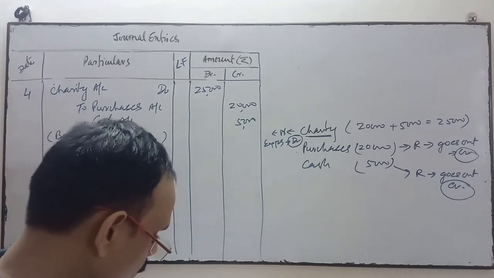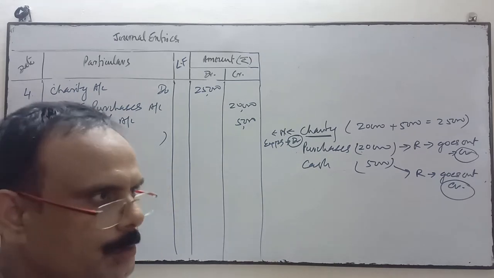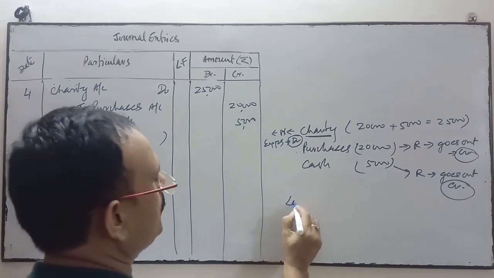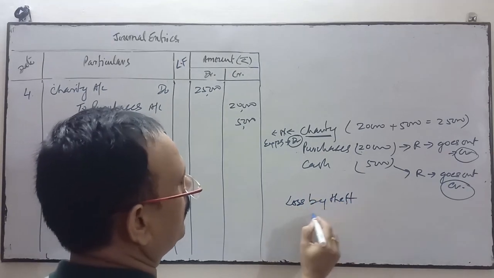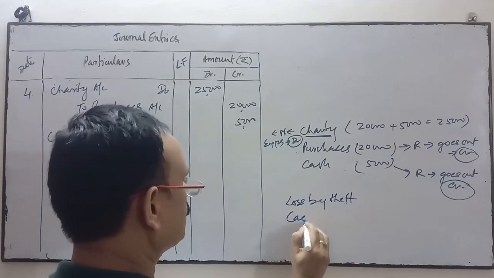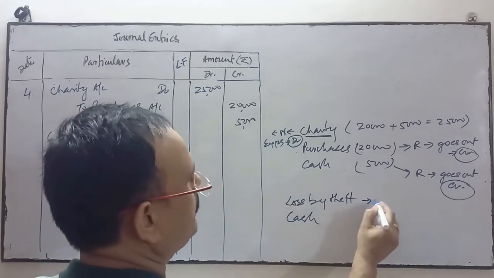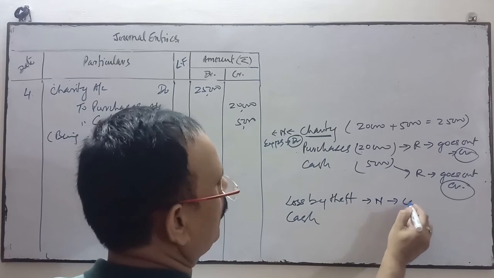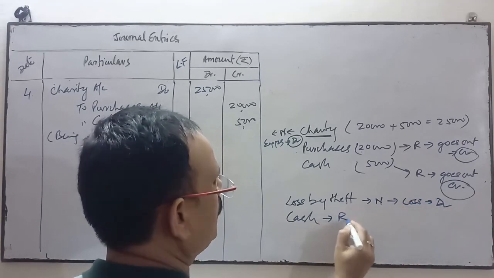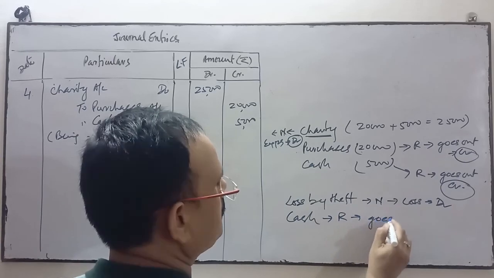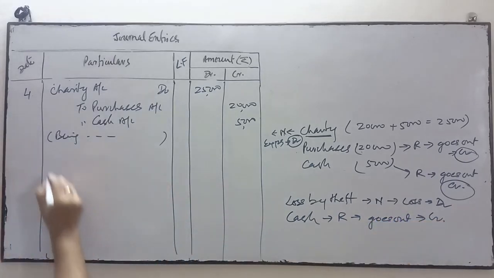Next is cash rupees 1 lakh was stolen from the iron safe of the trader. Cash is stolen, so loss by theft, and cash account. Loss by theft comes under nominal. It's a loss, all losses debit. Cash is a real account, what goes out is credit. So loss by theft will be debited.